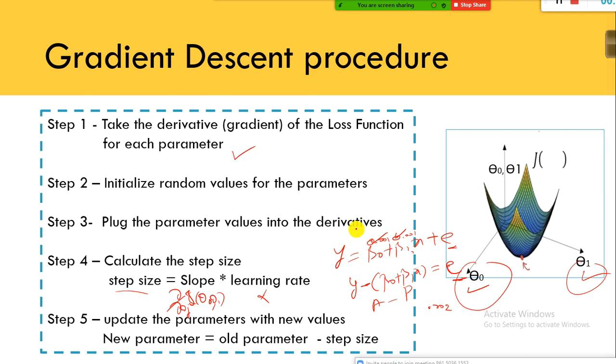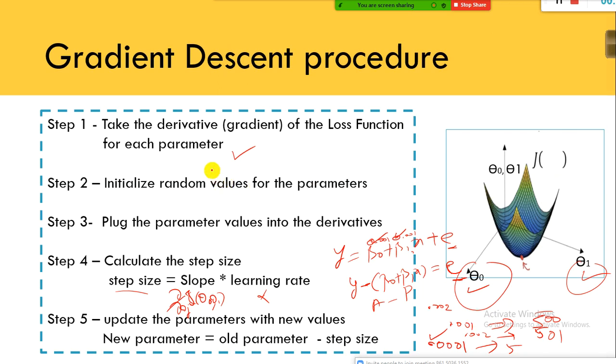At one point in time, when you use certain values for beta naught and beta 1, you may find the error is very less. Let's say when I use 0.001 for the parameters beta naught and beta 1, my error is 500. Let's say I'm using 0.002, I am getting 520, something like that. And at one point, with 0.0001, let's say hypothetically your error is just 5, it is very less, then we will use this value for beta naught and beta 1.